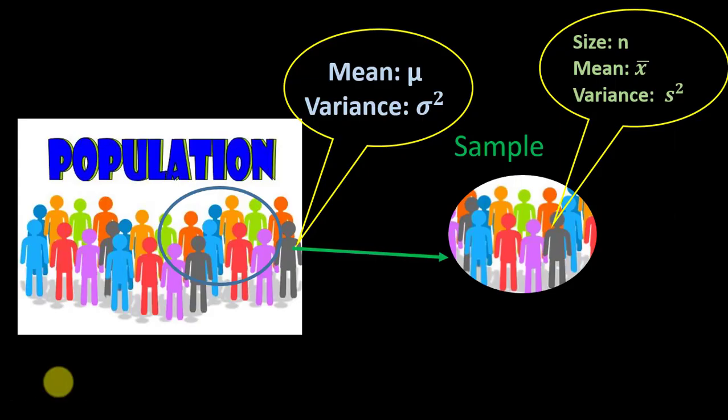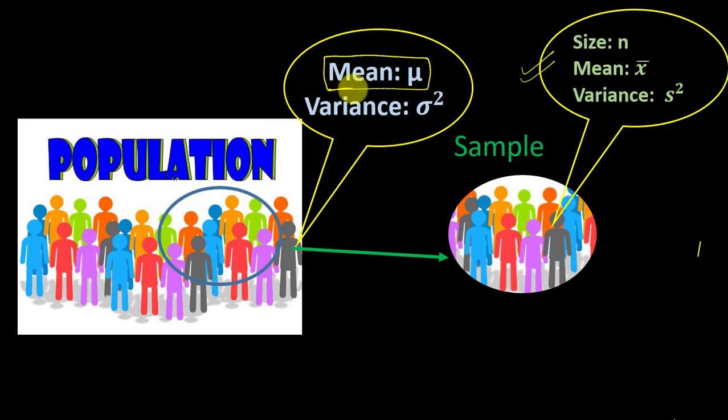So consider that we take a sample from a population having mean mu and variance sigma square, and the sample consists of size n with a mean x bar and variance s square. Based upon the data from the sample, we try to construct the confidence interval for the mean of the population.